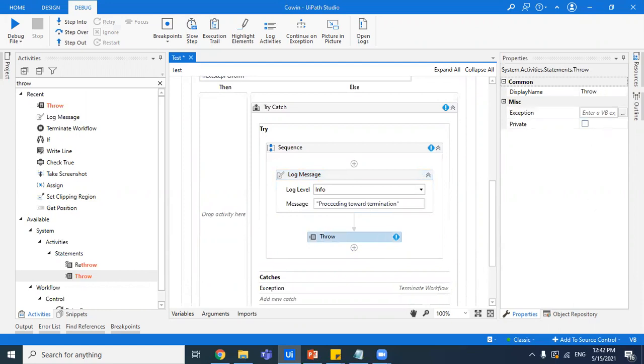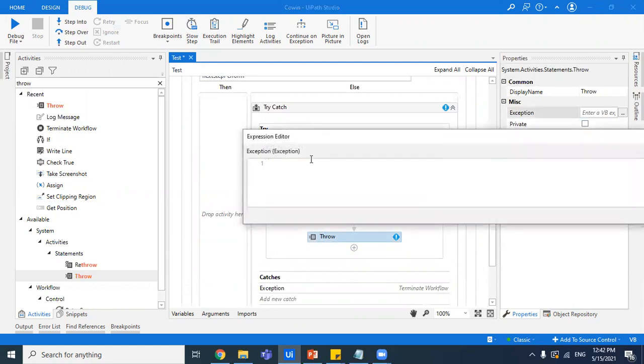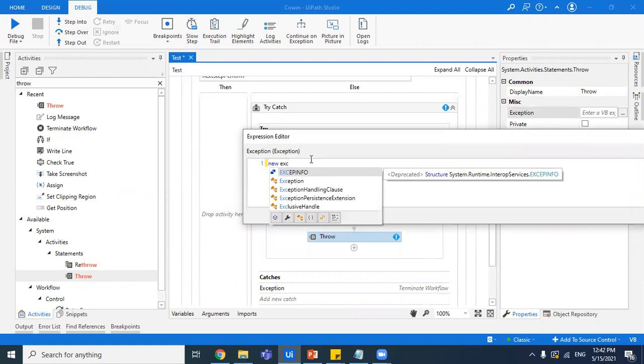And you can create an exception here. You will write new exception.